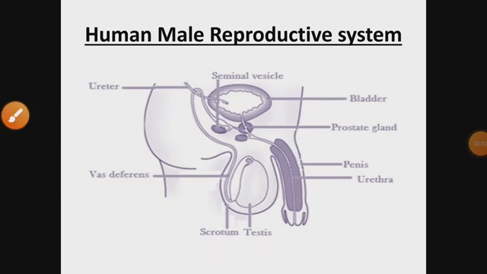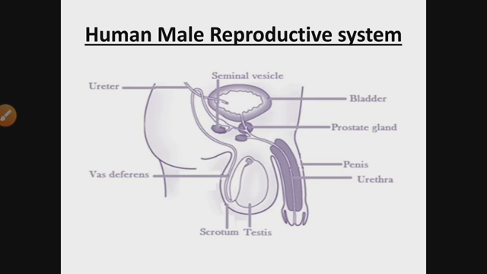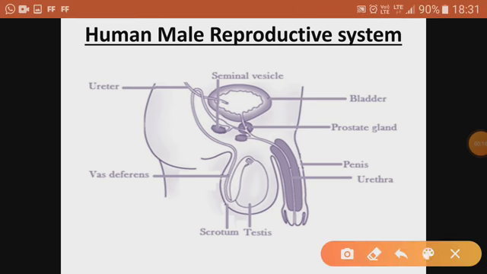Hello students, today we will start a new topic of the reproduction chapter, that is the human male reproductive system. Before starting, let's see what the different parts of the male reproductive system are. The main part or primary organ of this reproductive system is the testis. Testis is the main male reproductive organ of this system.